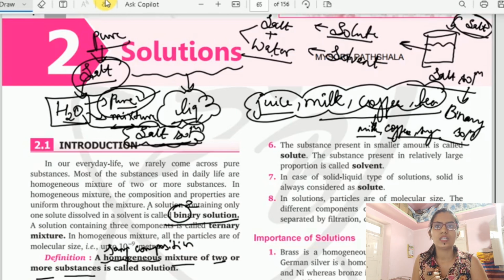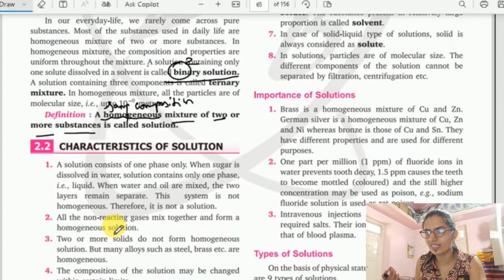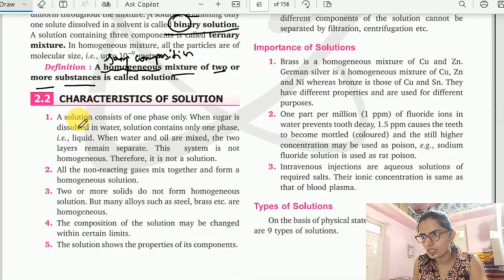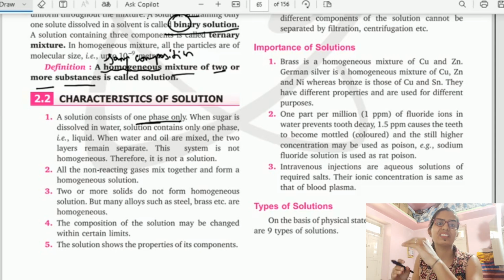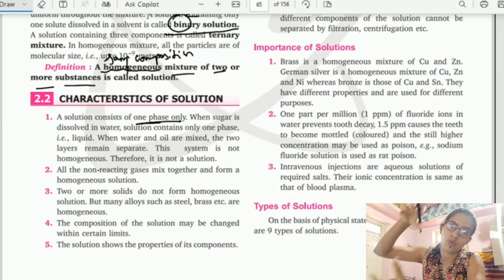Okay, so let us move on to the next, characteristics of solution. Let us see what the characteristics are. The solution consists of only one phase. As I told, after mixing, I should not see layers or any phases over there. I should have a uniform, single phase.